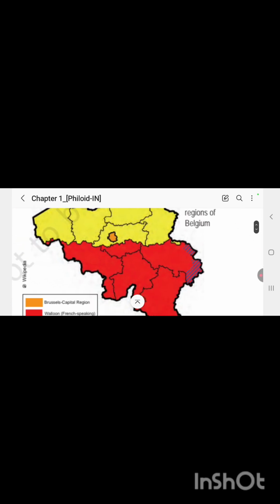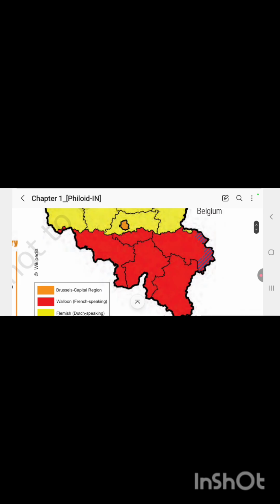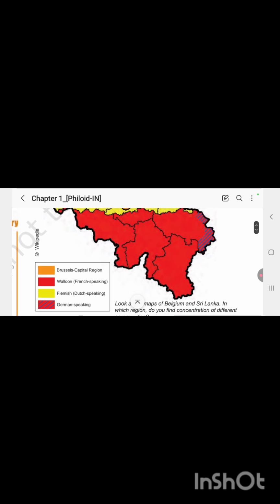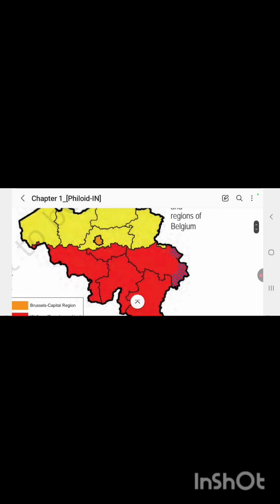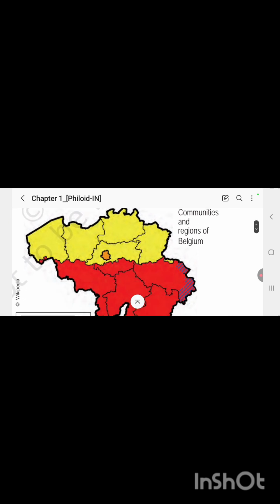Now let's understand the ethnic composition of Belgium. You can see this is the map of Belgium. The yellow portion, what is it called? Brussels capital region. Then the red portion, you can see Wallonia. Then the other one is Flemish, where Dutch speaking people live, and German speaking people live in the Wallonia region. So this whole country is divided into three communities. First, it is the Flemish region. The percentage of Dutch people in the Flemish region is 59%.